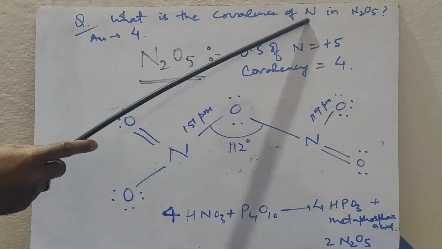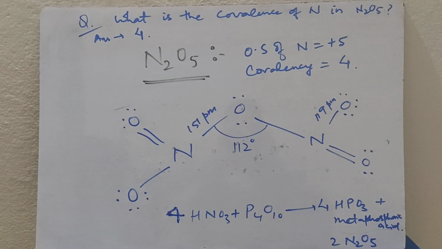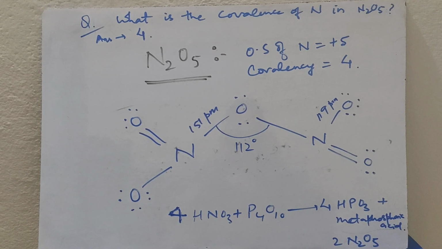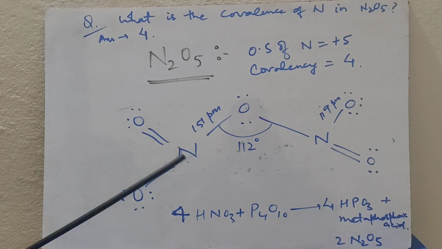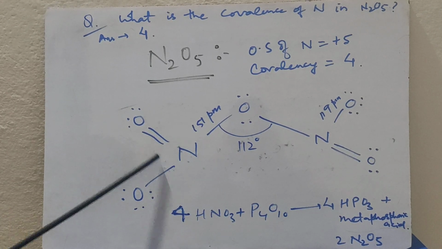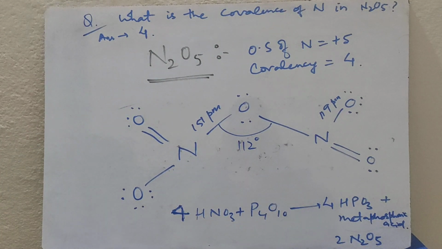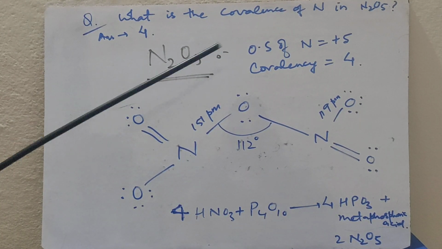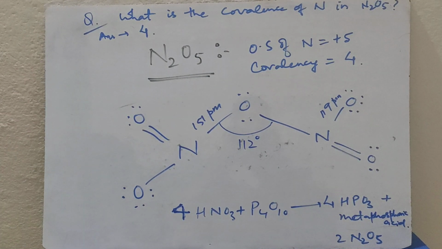What is the covalence of nitrogen in N2O5? Covalence is the number of covalent bonds surrounding an atom. So if we see the structure of N2O5, we find that nitrogen has 4 covalent bonds around itself, and that's why the covalence of nitrogen in N2O5 is 4. The oxidation state of nitrogen in N2O5 is +5, covalency is 4.